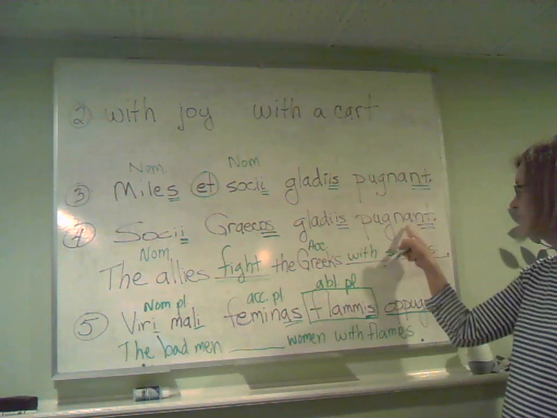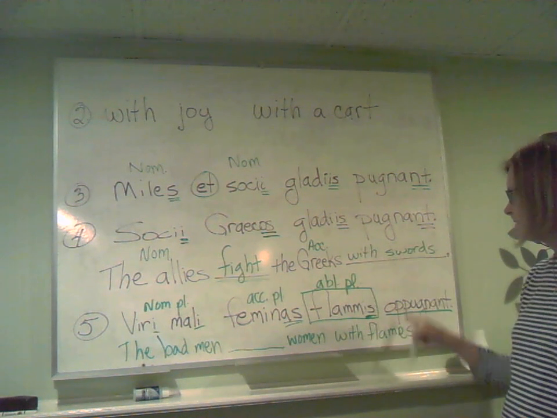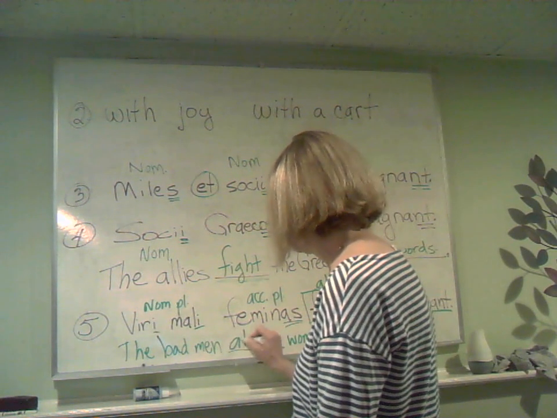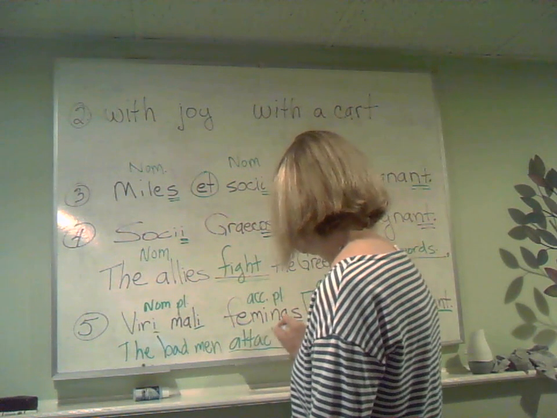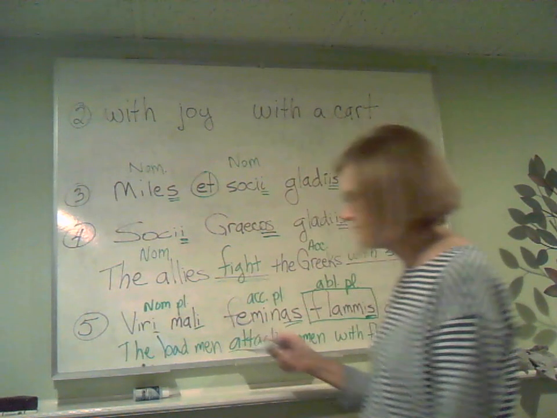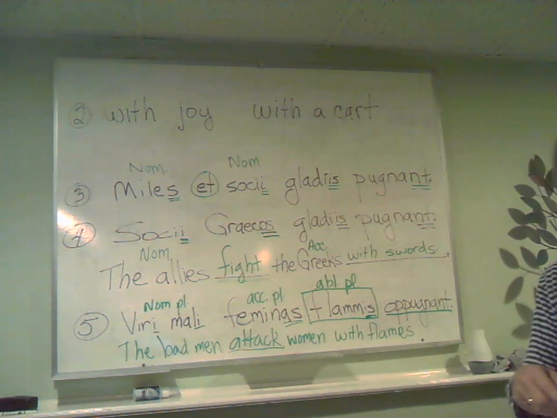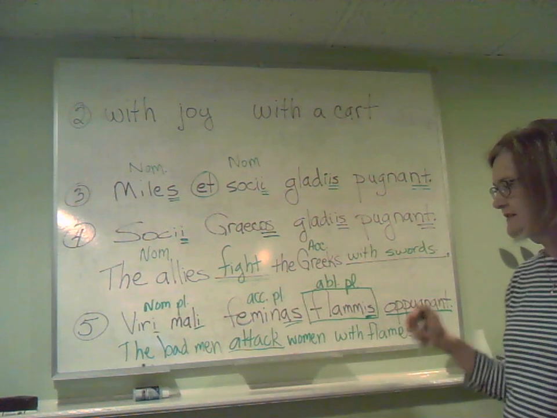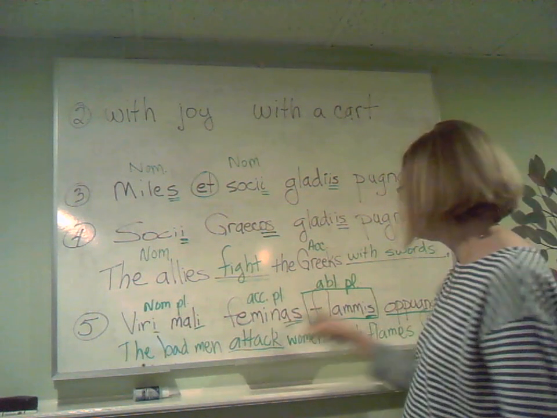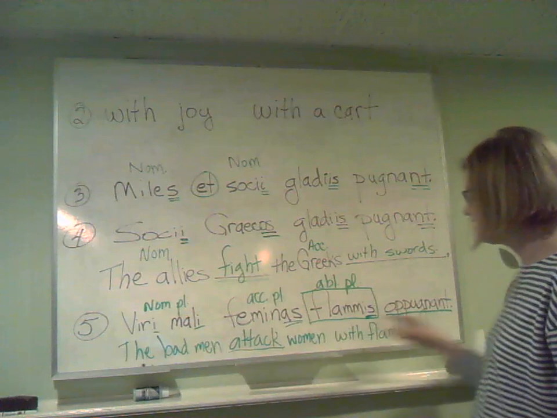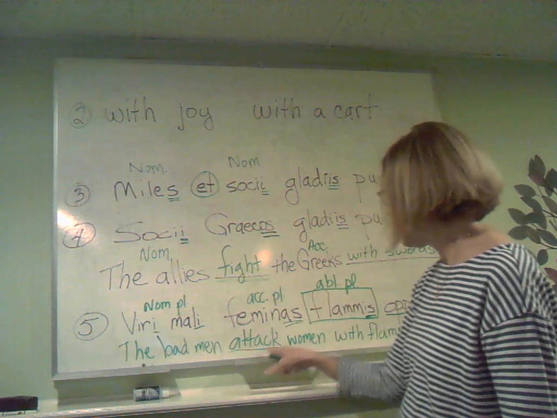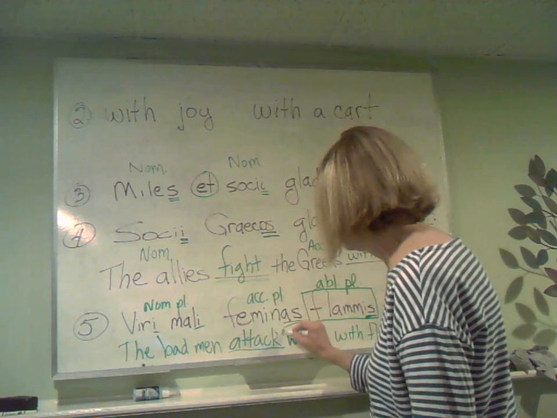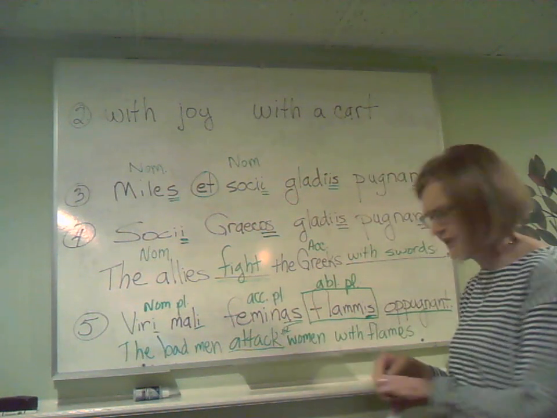Oppugnat. Now here we had pugnat, which means fight. Here we have oppugnat, which means attack. So I recommend putting a blank in to hold the place for the verb until you get to the end. So viri mali feminas flammis oppugnant. The bad men attack women. Oh, maybe the women. The women with flames.